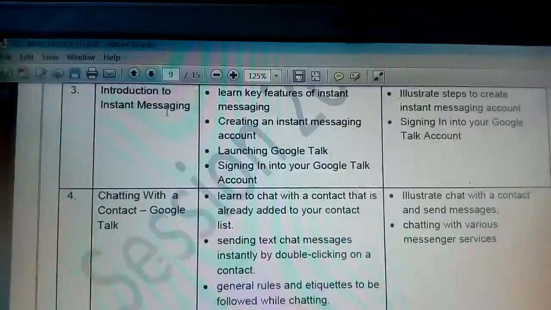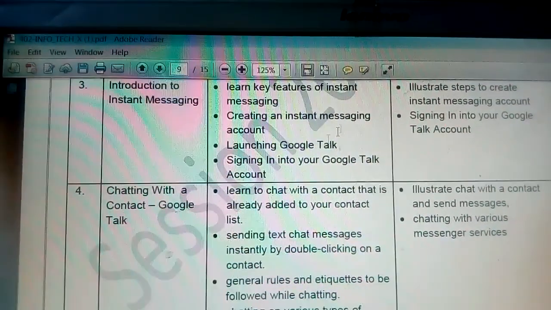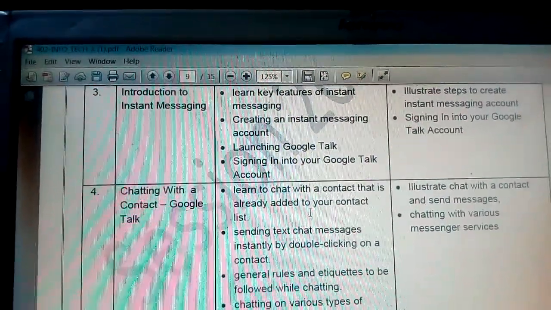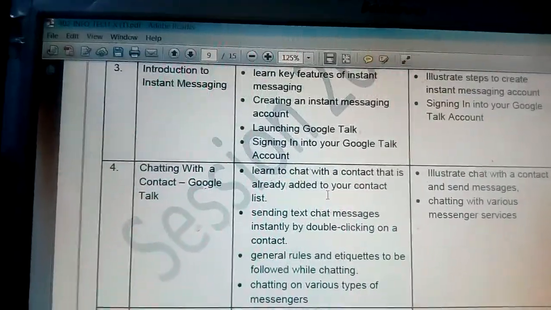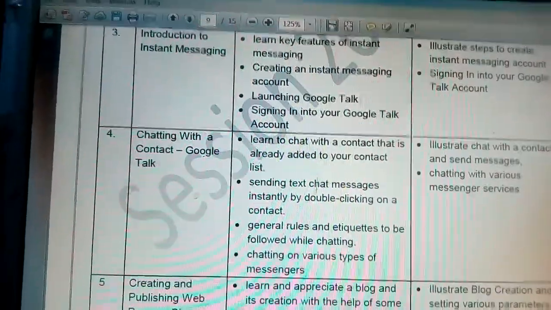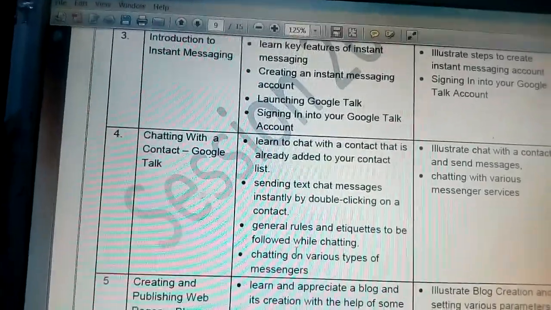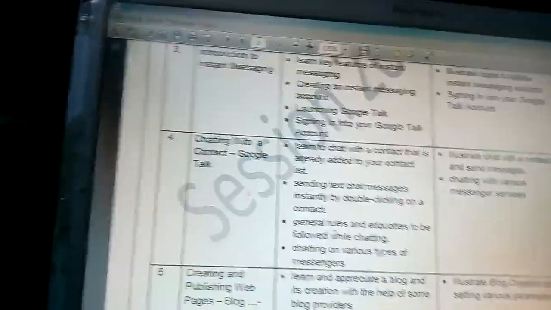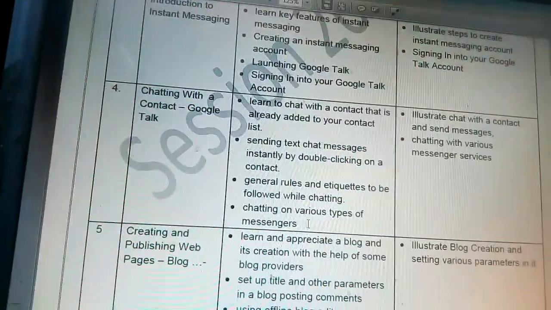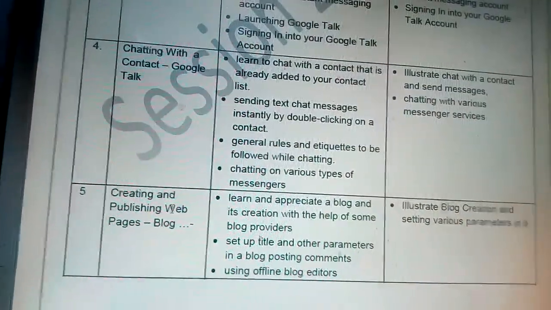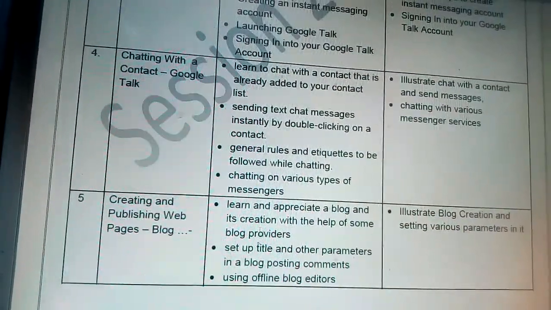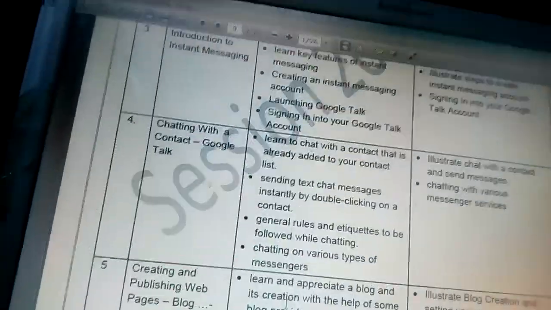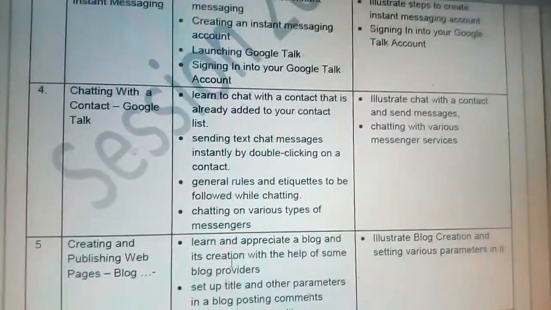Introduction to instant messaging. Google Talk we have seen. Then chatting with a contact in Google Talk, how to create the account, then sending a text chat message. General rules and etiquettes to be followed when you chat in Google Talk. Chatting on various types of messengers, creating and publishing web pages, blogger, web blog, and then using offline blog editors. These things we will see.